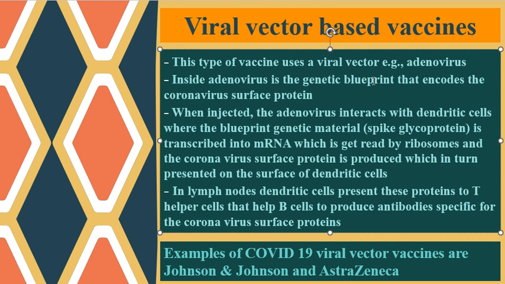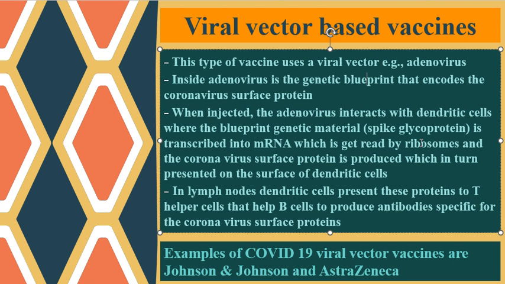When injected, the adenovirus interacts with the dendritic cell, as I mentioned before. The blueprint genetic material enters the nucleus and is transcribed into messenger RNA. The messenger RNA is then read by ribosomes in the cytoplasm of the human cell, and the coronavirus spike protein is produced.